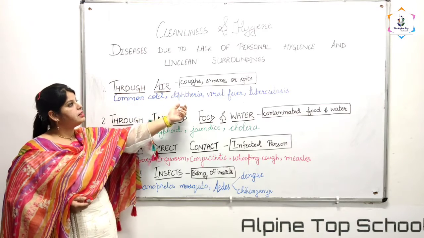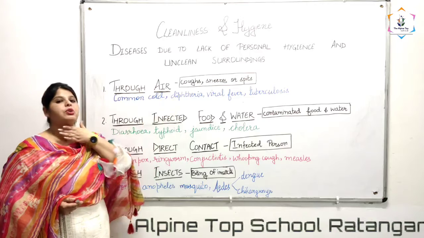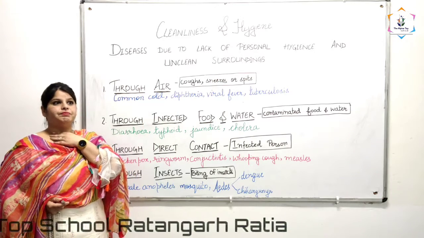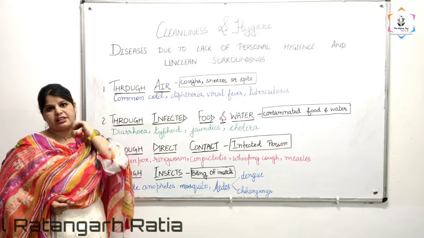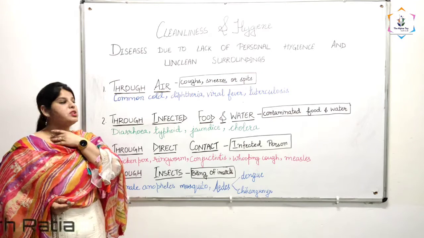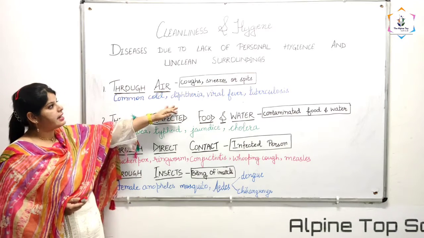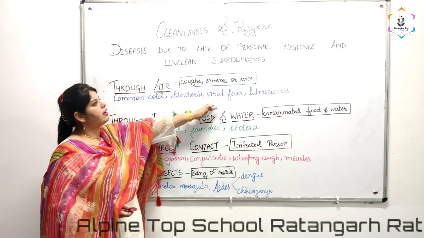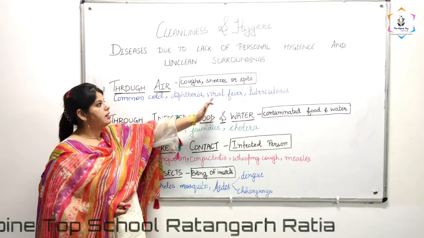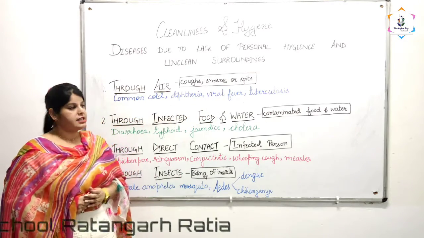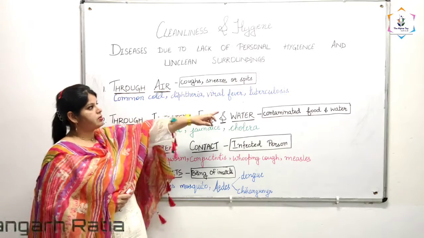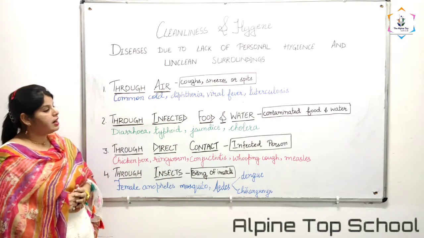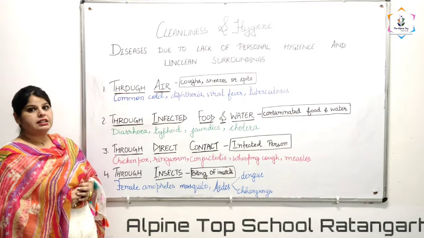Diphtheria is a disease in which your throat area is covered with a dark structure inside your neck, and you are not able to breathe properly. Then viral fever, a kind of fever which remains for 2 or 3 days, and then the last one is tuberculosis, short form TB, which is again a disease of your lungs.